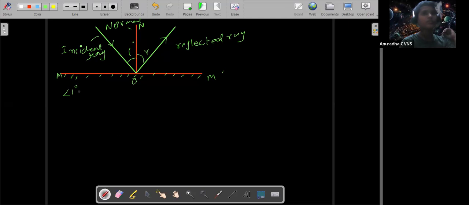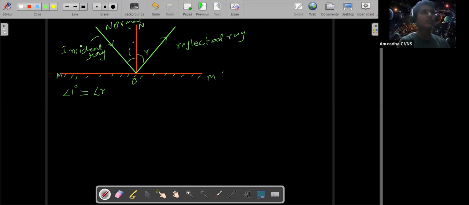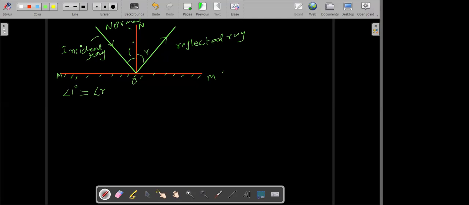Sir, if they give this in algebraic expressions also, we can equate them, no, sir, to get the angle? Yes. Okay, so try to understand.